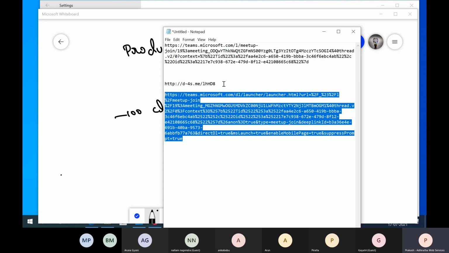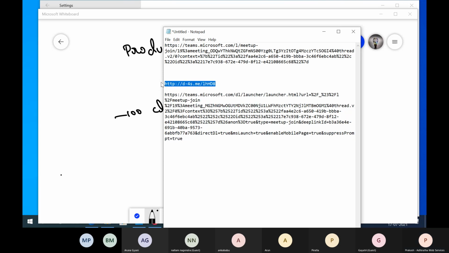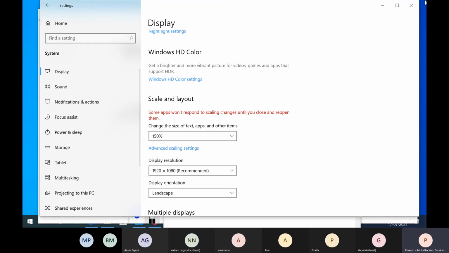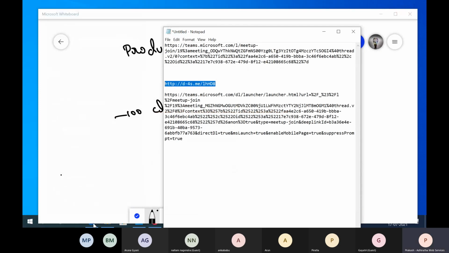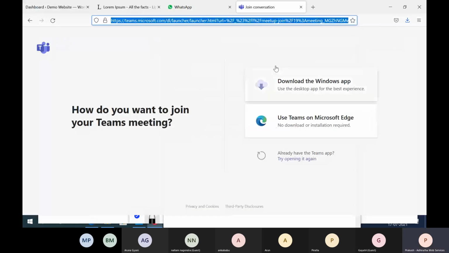Now, if you take a flight or do any travel, you will get a survey link. The survey link is actually lengthier like this, but when they send it to you, they send you the shortened link. The popular one, if you ask me, there is a website called maybe.